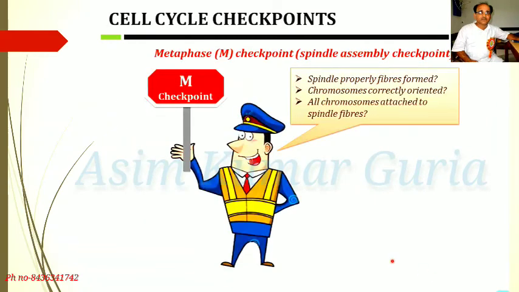M checkpoint: spindle fibers properly formed, chromosomes correctly oriented, all chromosomes attached to spindle fibers.